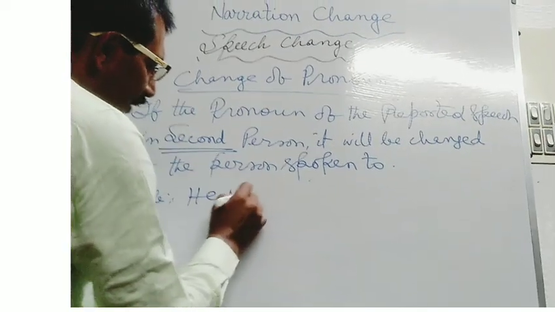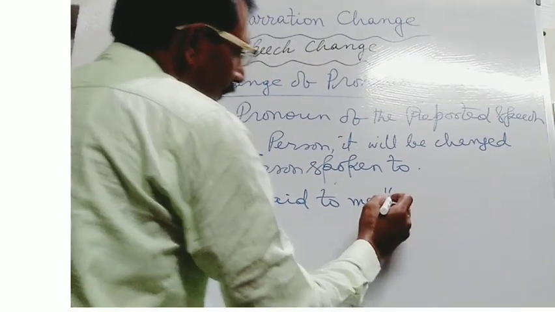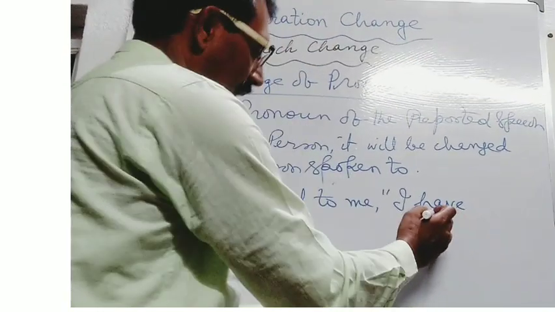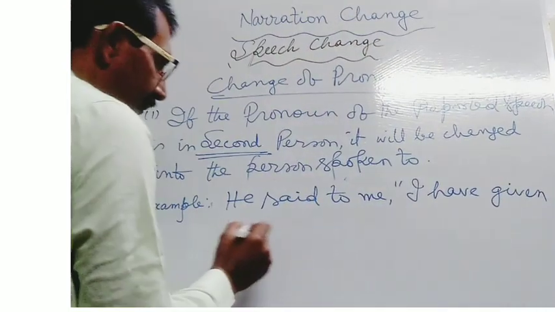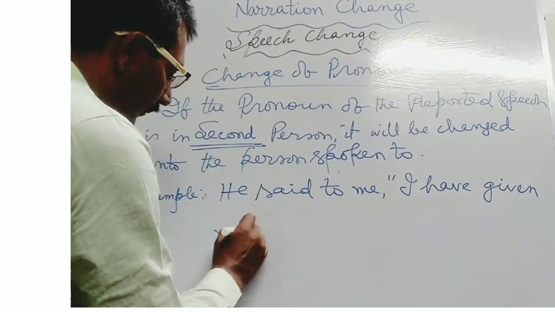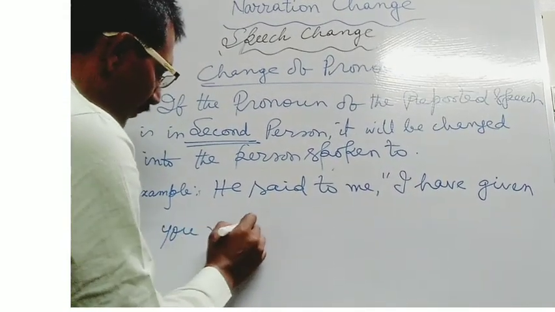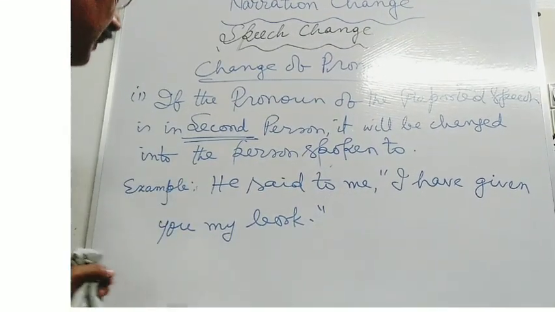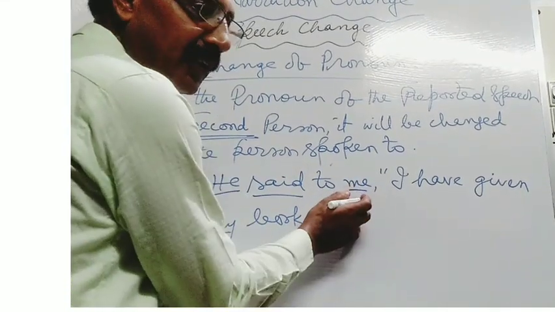suppose he said to me, I have given you my book. Now in this example you will see that here he is the speaker, said is the reporting verb, me is the person spoken to.